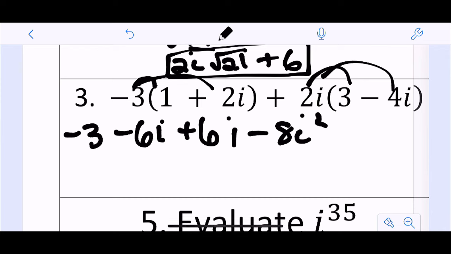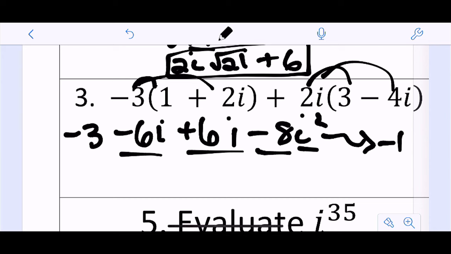And generally, I can just combine like terms. The -6i and the positive 6i cancel each other out. But here I've got -8 times i squared. And remember that i squared is -1, right? So this is really -3 plus 8. And so this would really just simplify down to be 5.